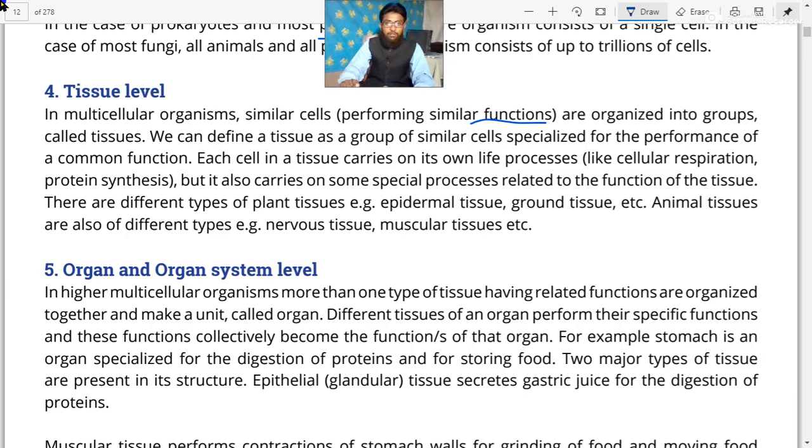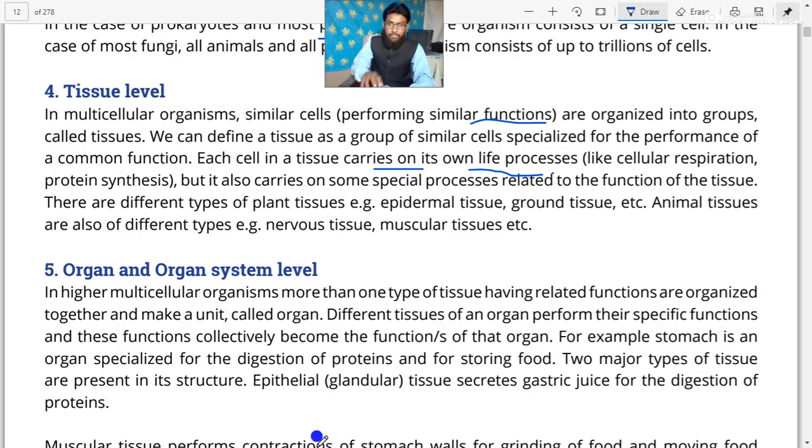Dear cadets, we come to know that a tissue is a group of similar cells performing a similar function. Each cell in a tissue carries out its own life processes like cellular respiration and protein synthesis.